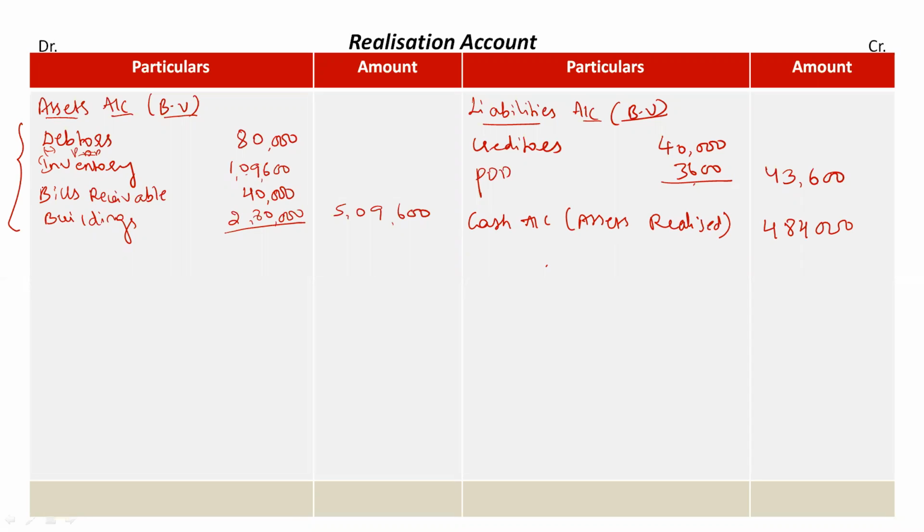When they are realized or sold, I will take it on the opposite side, the credit side. If they are sold to any others, it's taken as cash account. If any of the assets is taken over by the partner, we will show it as partner's capital account. Clear? Here nothing is mentioned about whom the assets have been sold to, so that is why we are taking it as cash account.